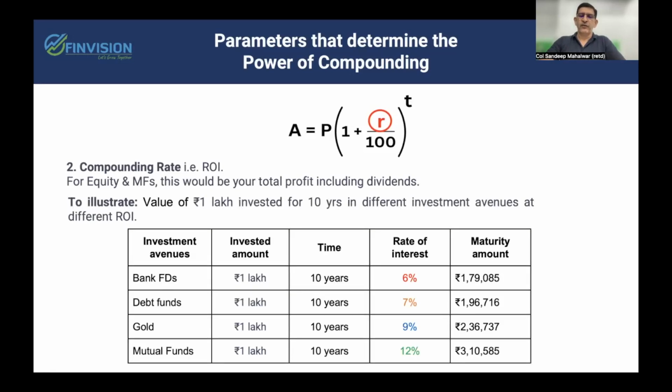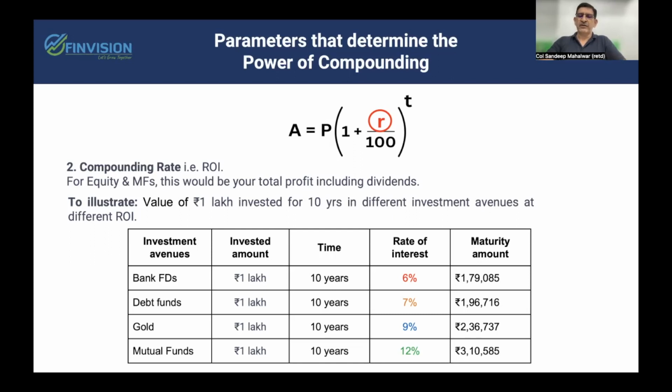Here is a comparison of 1 lakh rupees invested over 10 years. How would your wealth creation have been in case you had invested 1 lakh rupees 10 years back? In bank FDs, generating a return of around 6%, the maturity amount would have been 1.79 lakhs. In debt and debt funds giving you returns of 7%, the 1 lakh rupees would have compounded to 1.96 lakhs.